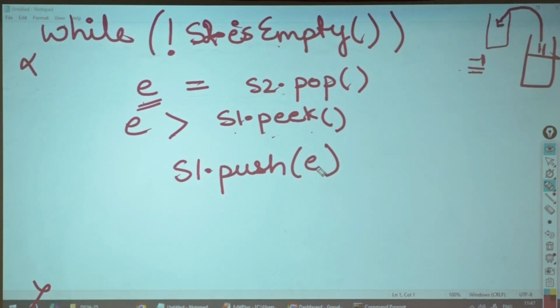Correct? Now I will push this. I will say if condition probably. Should I say if condition or should I say while condition? Okay, we'll see if right now. Okay, if condition over here. If E is greater than the peak, then I will push S1 dot push of E. Else